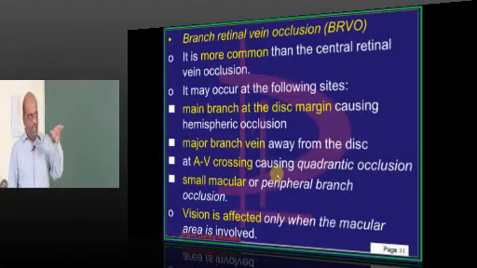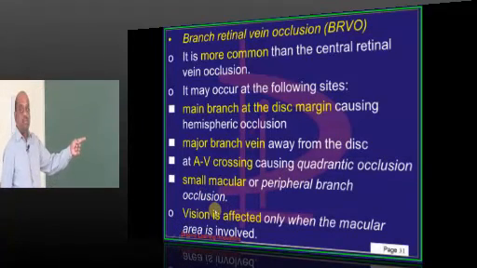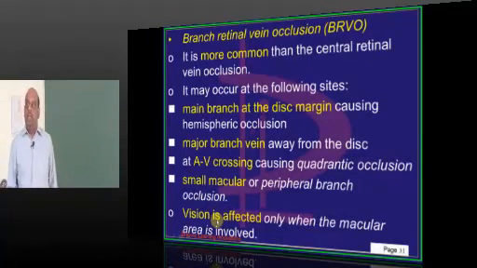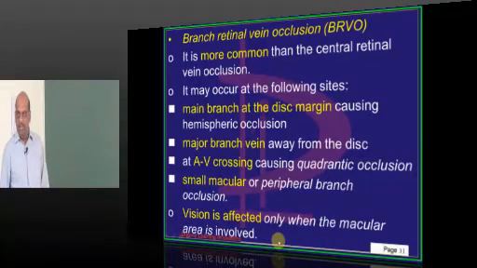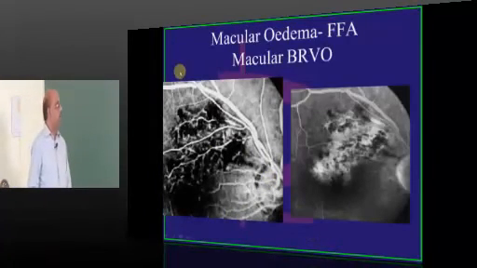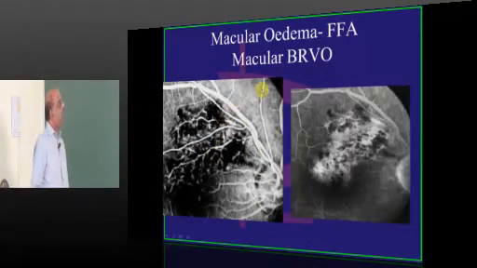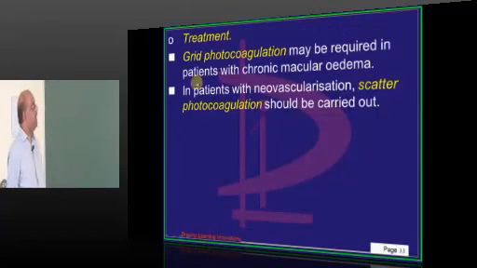At the arteriovenous crossing, one of the branches can develop occlusion, or most worrisome is the macular branch of the central retinal vein. If it is occluded, it is more blinding in nature because it leads to cystoid macular edema, which is a very, very catastrophic complication. So this is an example of a macular edema which is developing in case of macular branch retinal vein occlusion.